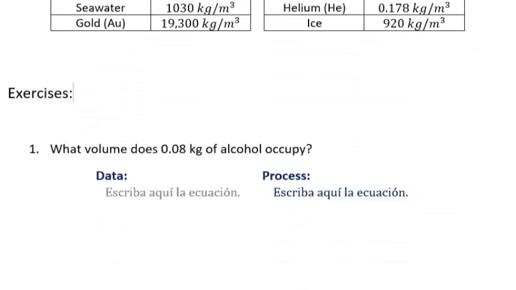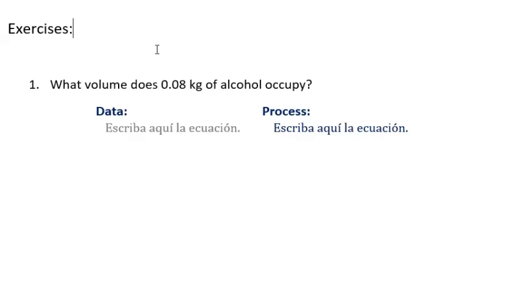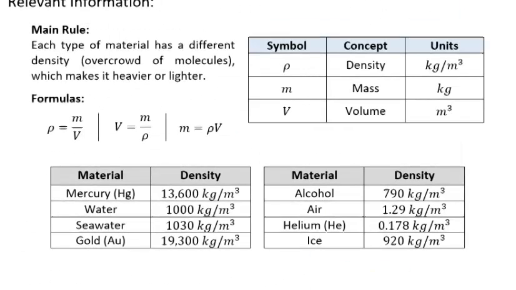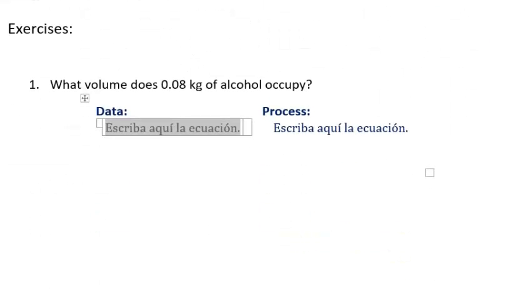Now, let's try to solve a couple of exercises. Exercise number 1 says, what volume does 0.08 kilograms of alcohol occupy? So we know that we're looking for the volume. The exercise is telling us the mass, because if you see kilograms, remember that kilograms are the units of mass. So M in this exercise is 0.08 kilograms.